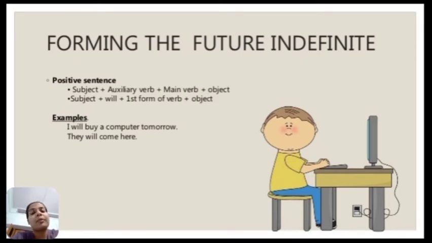Subject, any subject you can choose: he, she, it, I, we, you, they. Auxiliary verb, here we will use will or shall, plus the first form of the verb or the root form of the verb, plus object.